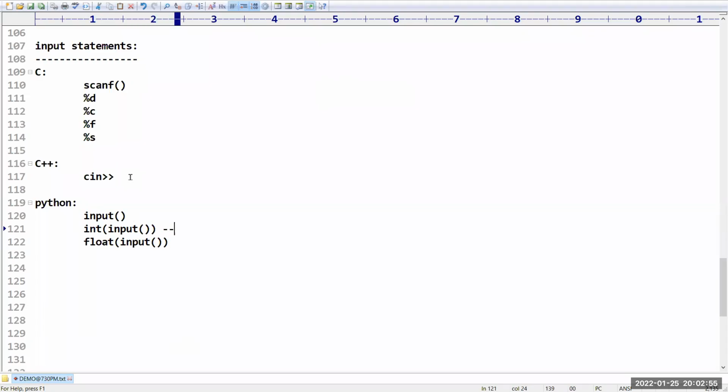It is for what type of data? Integer. It is for what type of data? Float. And for what type of data is plain input? By default, the data will be in the form of a string.